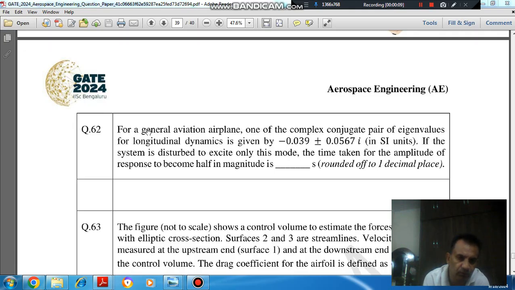Question number 62 is for a general aviation airplane, one of the complex conjugate pair of eigenvalues for longitudinal dynamics is given by minus 0.039 plus minus 0.0567 i in SI units. If the system is disturbed to excite only this mode, the time taken for the amplitude of response to become half in magnitude is dash seconds, rounded up to 1 decimal.